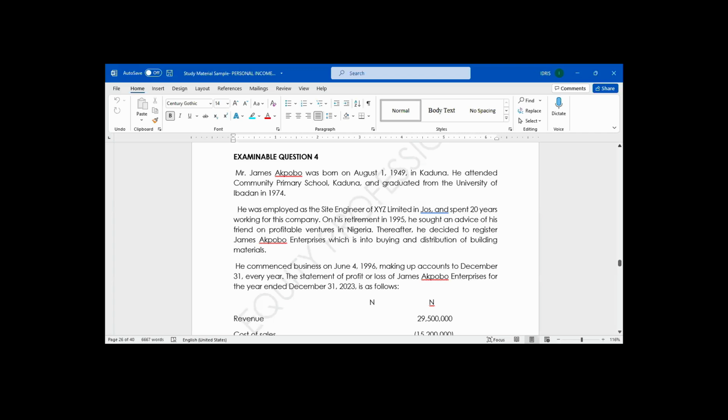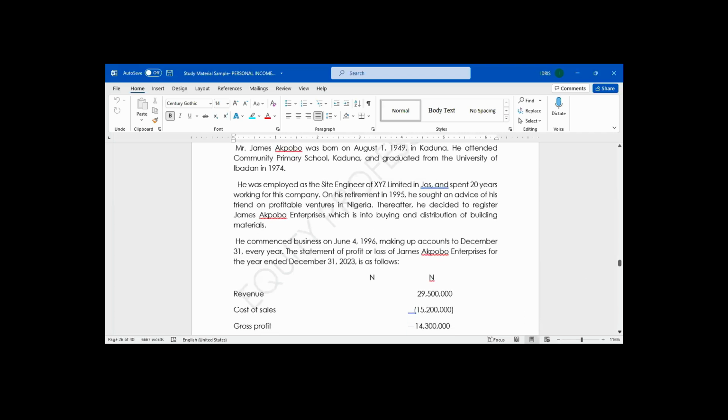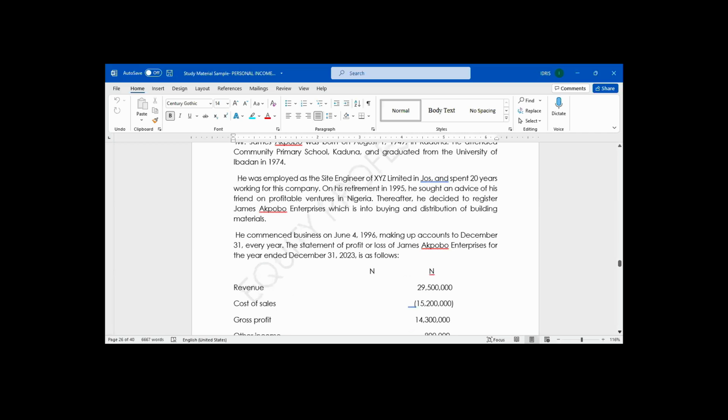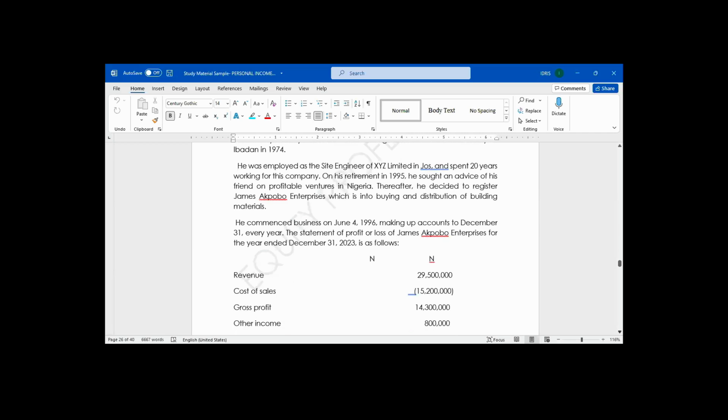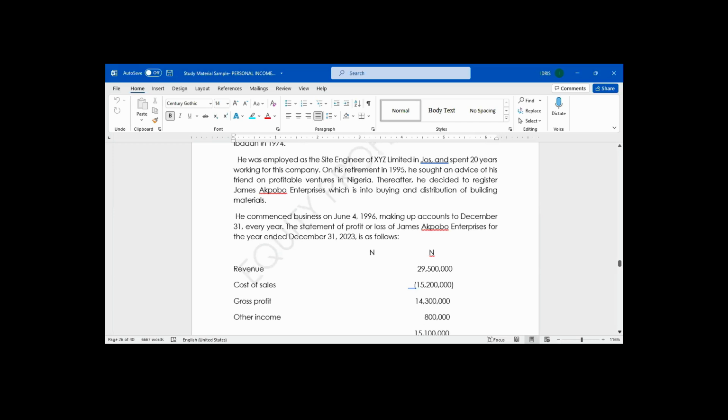Mr. James Akpogbo was born on August 1st, 1949 in Kaduna. He attended Community Primary School, Kaduna, and graduated from the University of Ibadan in 1974. He was employed as the site engineer of XYZ Limited in Jos and spent 20 years working for this company. On his retirement in 1995, he sought the advice of his friends on profitable ventures in Nigeria. Thereafter, he decided to register James Akpogbo Enterprises, which is into buying and distribution of building materials. He commenced business on June 4, 1996, making up accounts to December 31 every year.